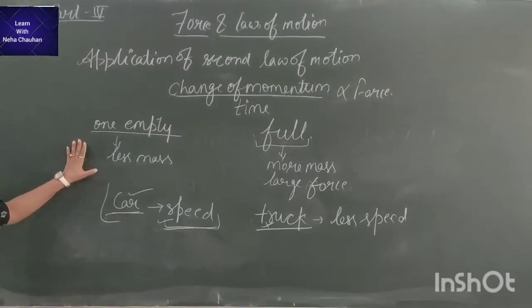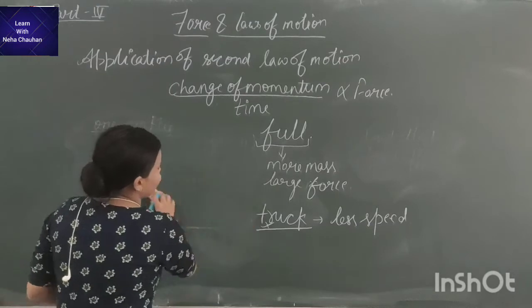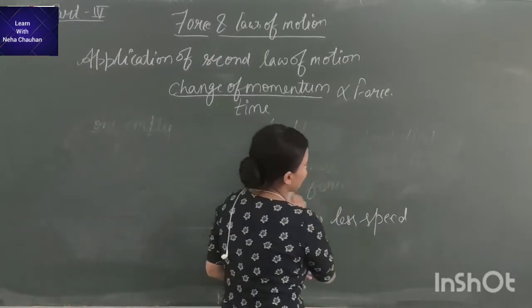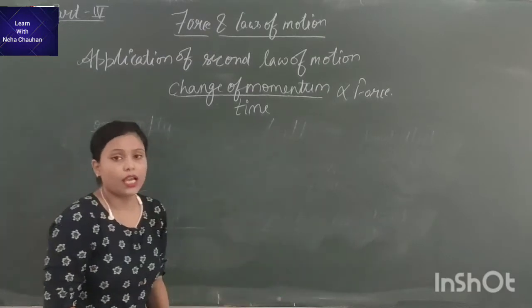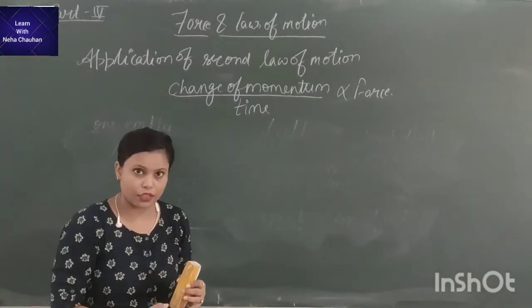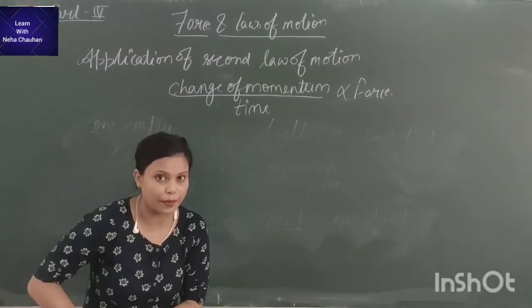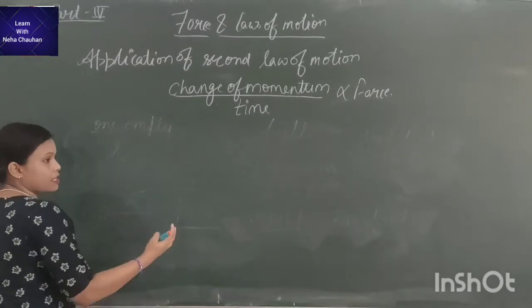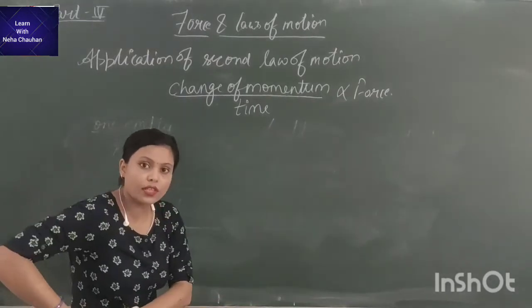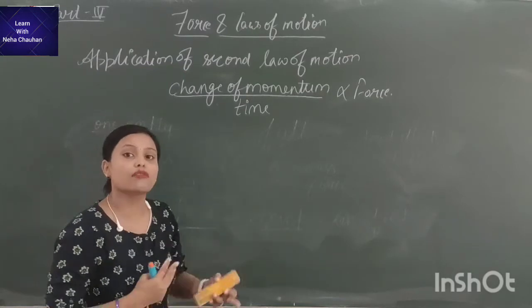Now if we talk about the time factor, you play ball, right? You play on a playground with a football and a cricket ball also. When you catch a ball, you pull your hands backward. Why? Because this backward motion increases the time interval of the change of velocity.